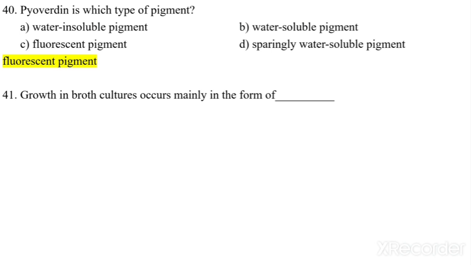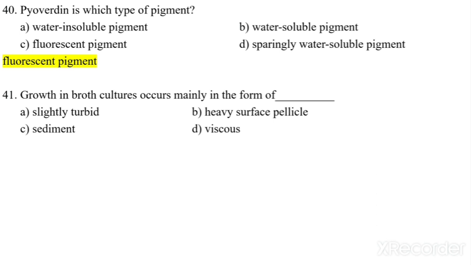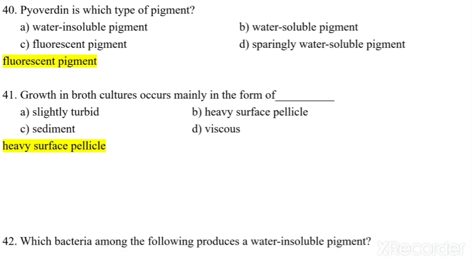Growth in broth cultures occurs mainly in the form of what? Slightly turbid, heavy surface pellicle, sediment, or viscous? So it is heavy surface pellicle form.